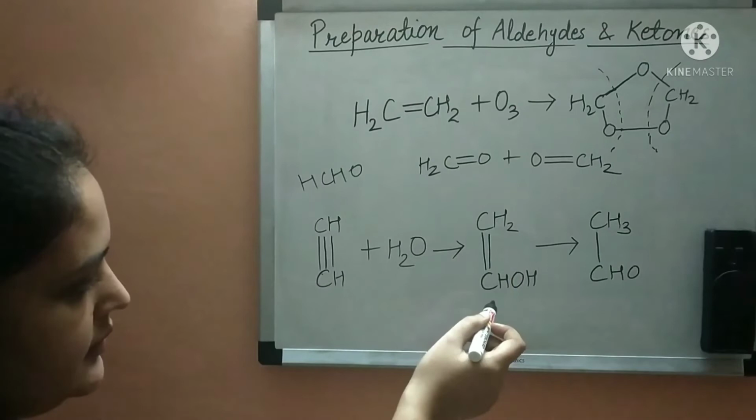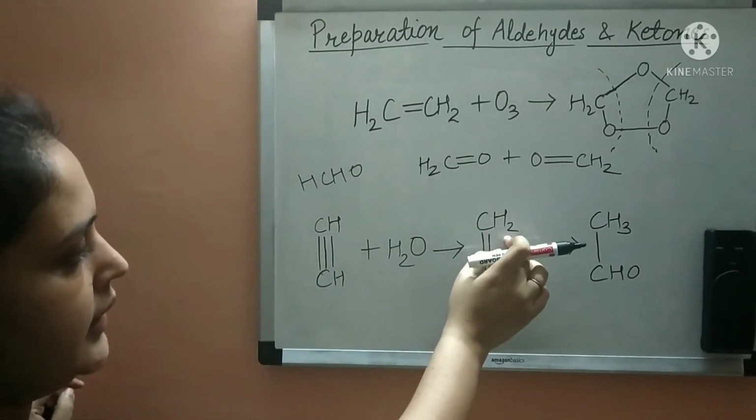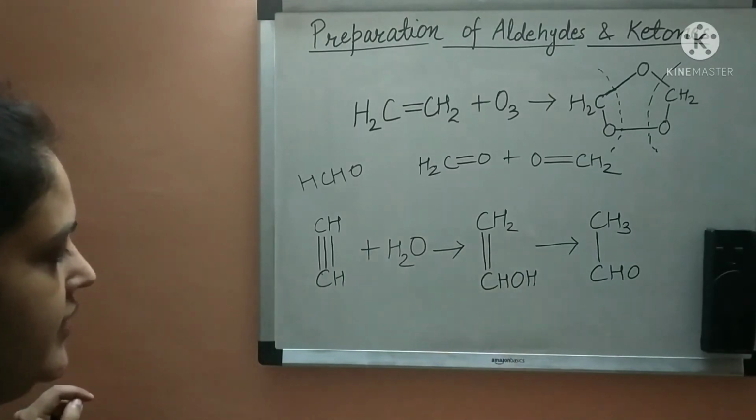So we get this type of structure, where there is now a double bond, and here one hydrogen atom is added and here OH is added.